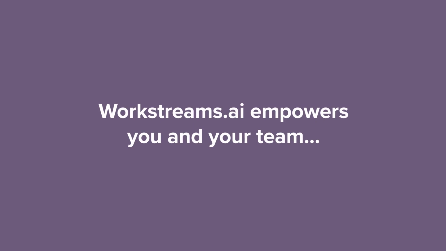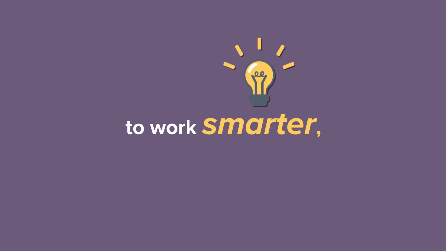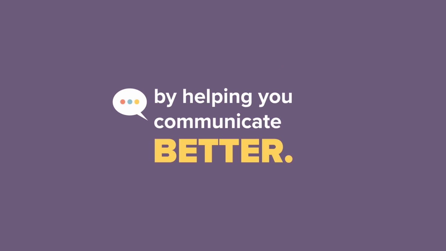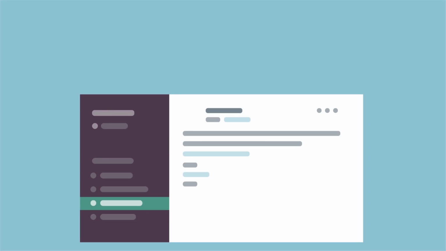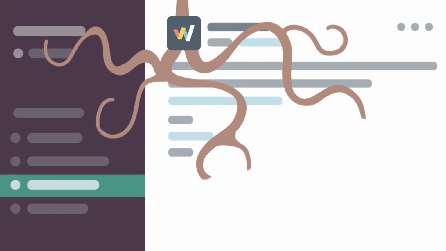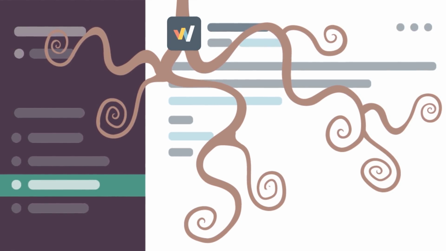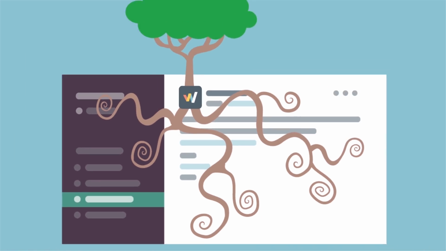Workstreams.ai empowers you and your team to work smarter by helping you communicate better. You can set priorities, collaborate, and get things done with a solution that's been designed to be rooted in your communications on platforms like Slack, Microsoft Teams, Google Chat, and more. Once the Workstreams.ai bot is in your workspace, your plans take root with it and grow into unique tasks and